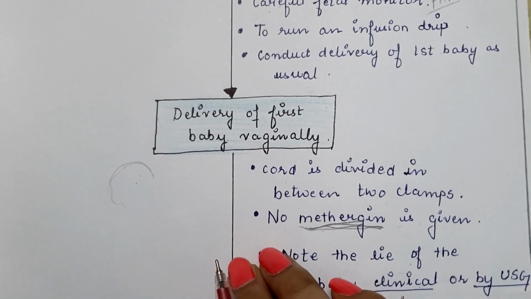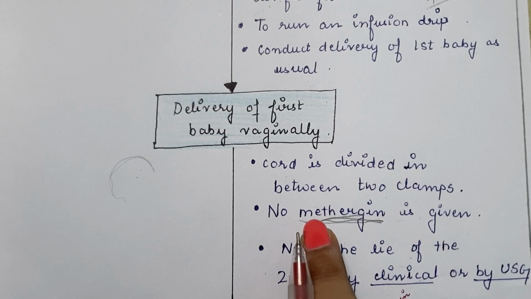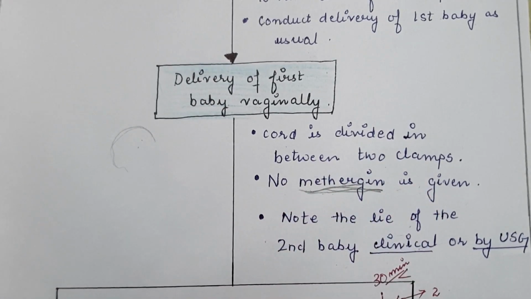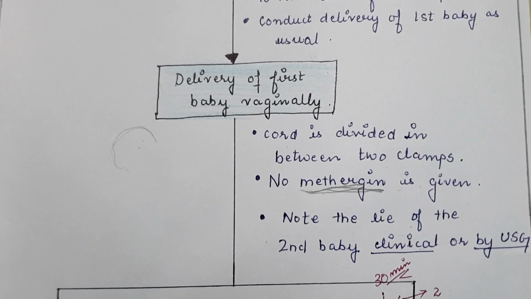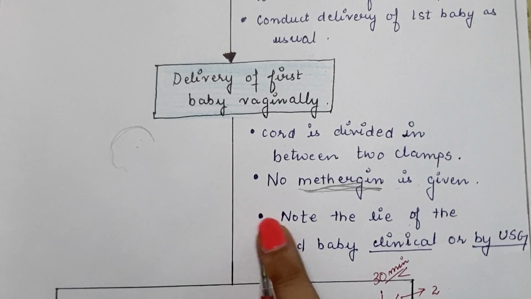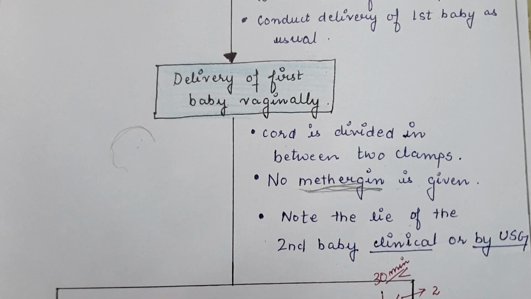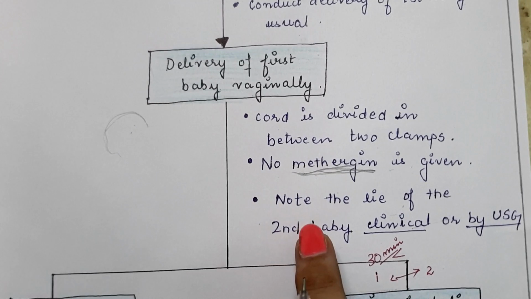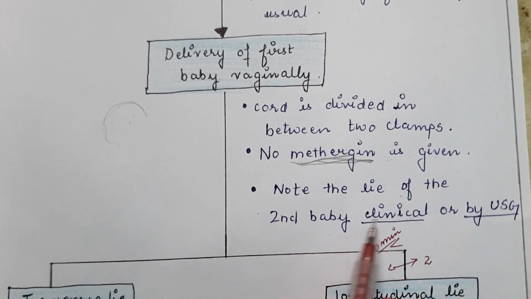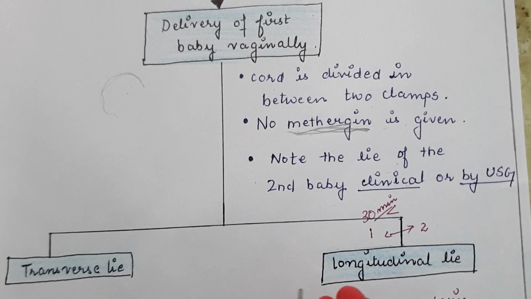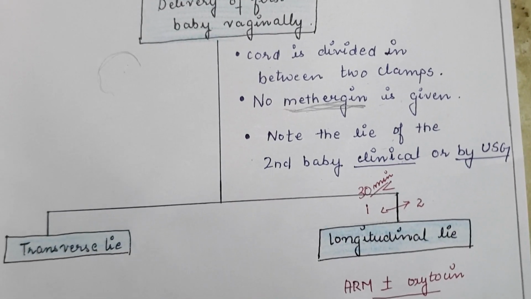After the delivery of the first baby, the cord is divided between two clamps. Next, no methergine is given. Normally methergine is given to increase the uterine contractions, but after the delivery of the first baby, no methergine is given because it might cause fetal distress in the second twin who is still inside the uterine cavity. Next, note the lie of the second baby clinically or by ultrasonography, whether the lie is transverse or longitudinal.